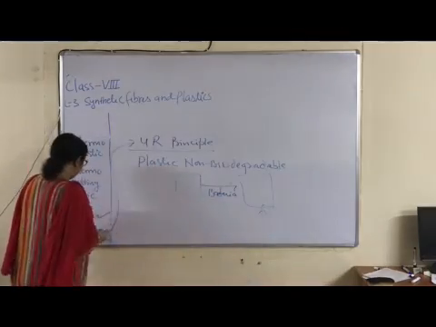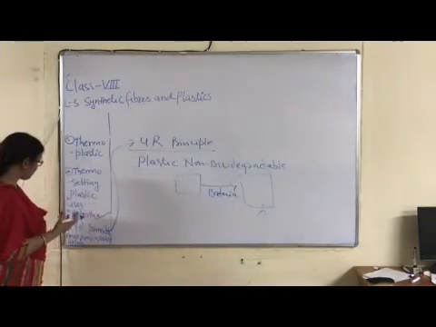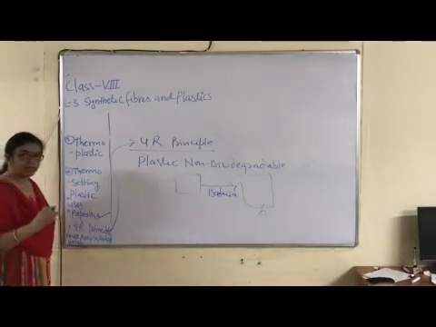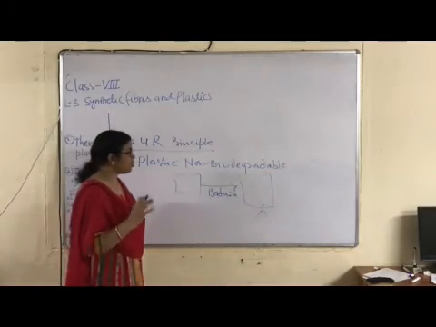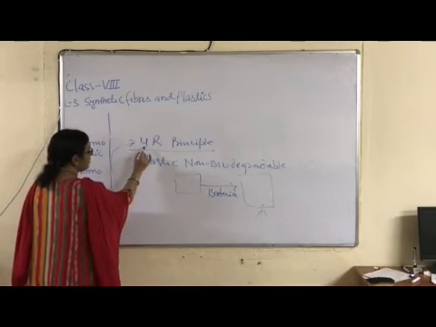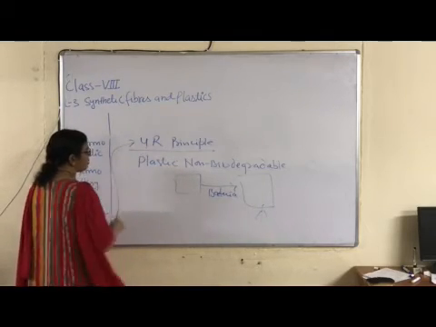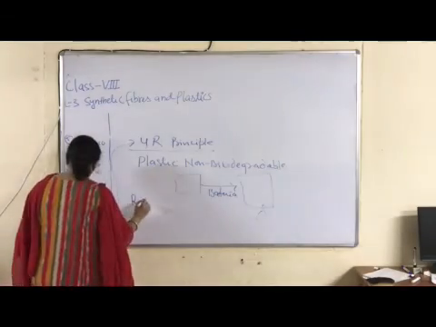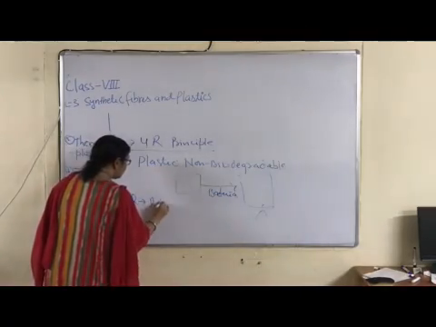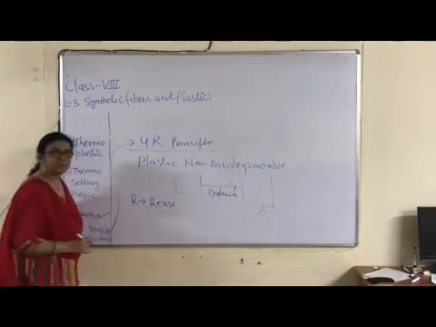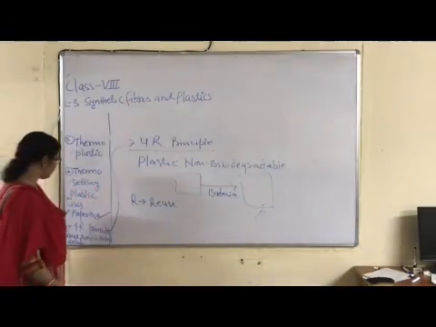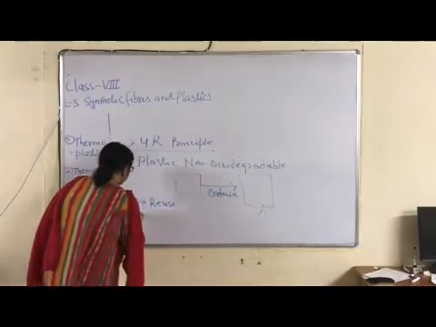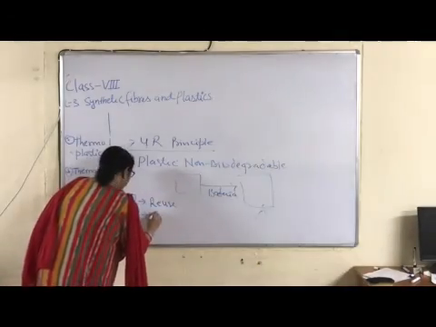Then what is required? As a responsible citizen, what is required, children? How to minimize the pollution due to use of plastic is by applying this formula, 4R. First R denotes reuse. It means what type of plastic is good? Reuse, where recycling is possible. It means thermoplastic. Second is recycle.